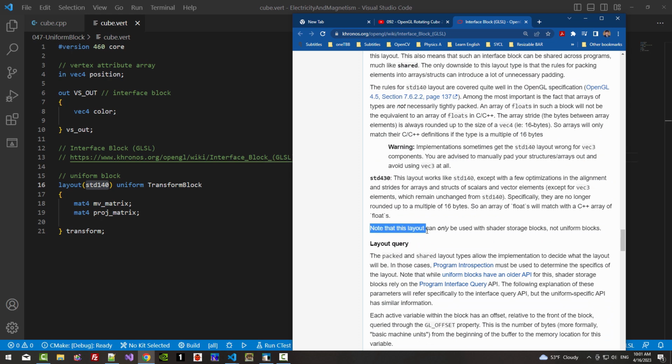Note that this layout can only be used with a shader storage block, not uniform block. We cannot use std430 for uniform block. std430 can only be used with a shader storage block. We will learn shader storage block in my next episode.